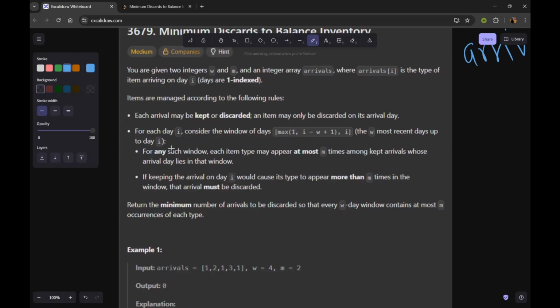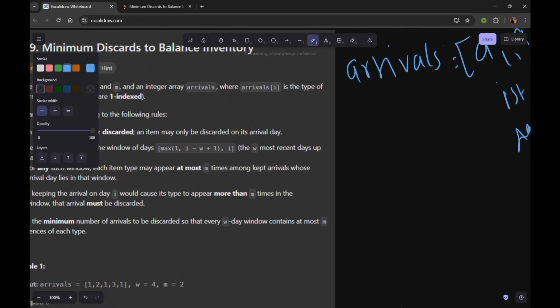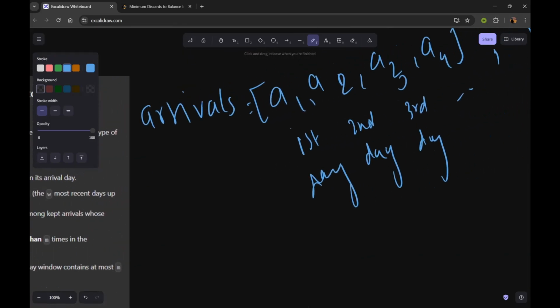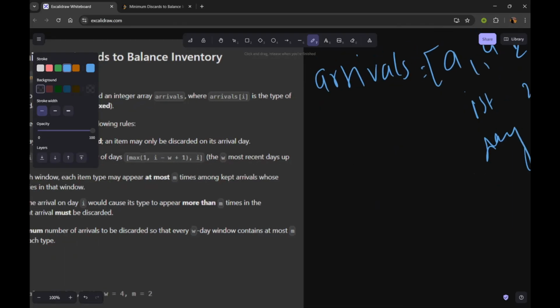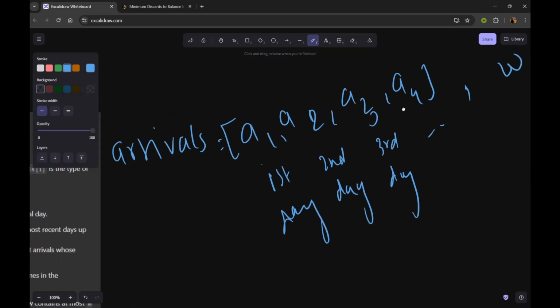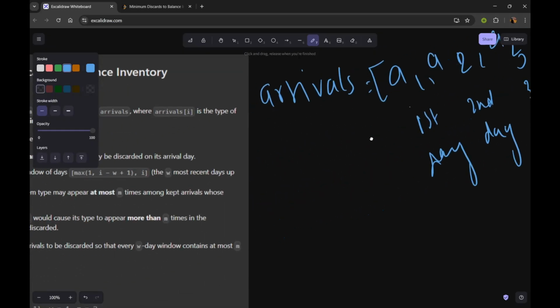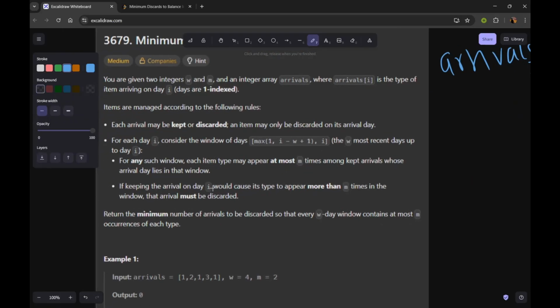And further it says, for each day consider the window of days max of 1 comma i minus w plus 1 comma i. That is the w most recent days up to day i. This means that this w will be the size of the window. And what does that window contain?